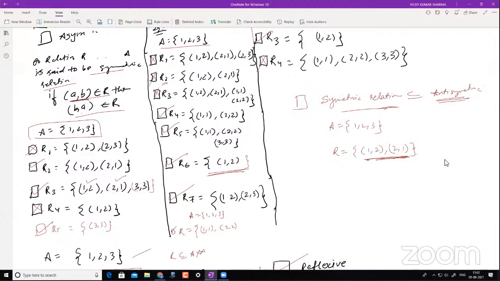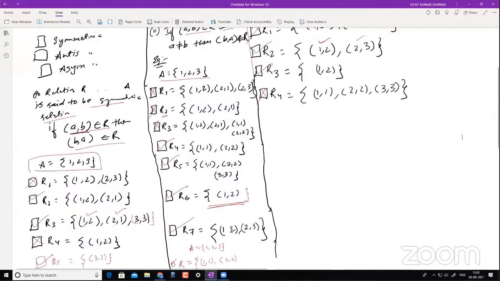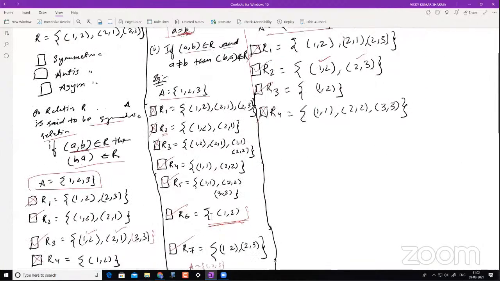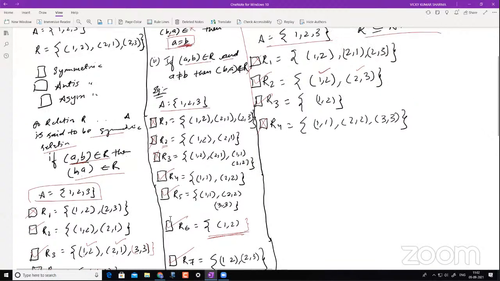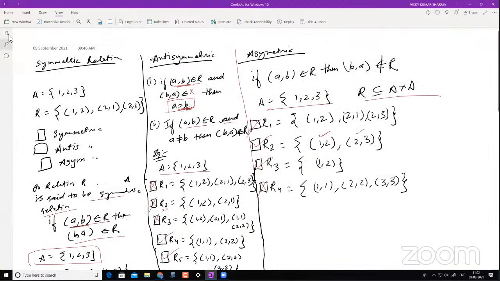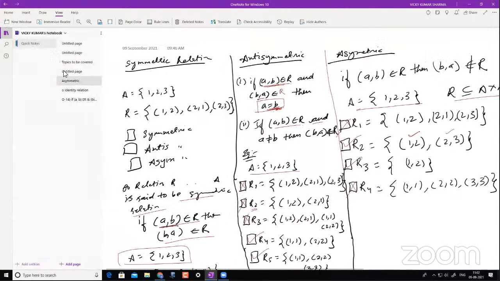But I think anti-symmetric is a subset of symmetric relation. Can be, but not in all cases. Only one case will be the subset of symmetric, that is the case where you have only diagonal elements. All right, so this is fine. Now let's go with the next concept.